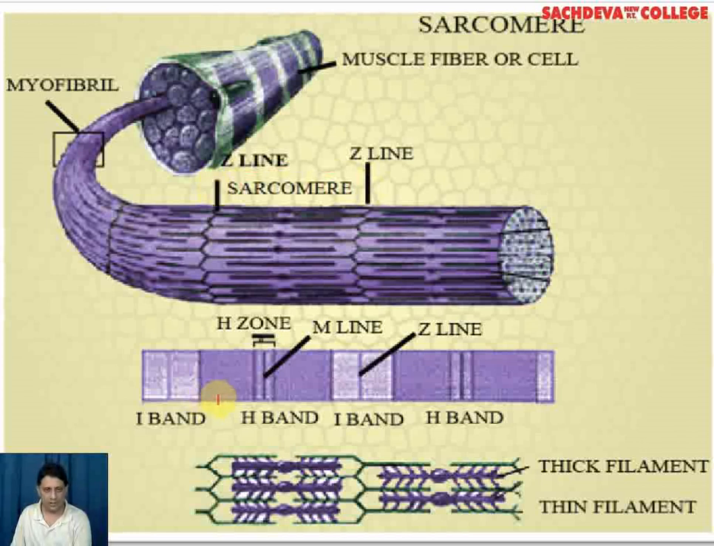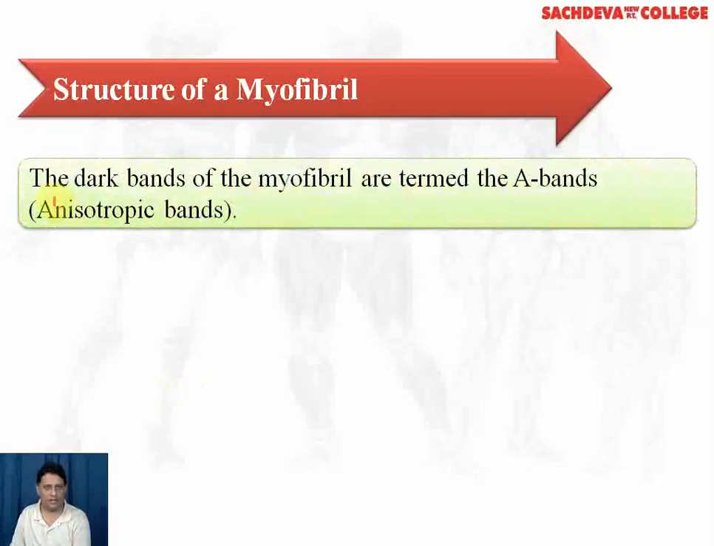Similarly, you can see in this diagram, this is the dark band. The area in between the dark band is the S zone or the H band. This is the light band, and in between the light bands we have a Z line. Similarly, this is the light band, and in between the light bands we have a Z line. So the distance between this Z line and this Z line is known as a sarcomere. It is the smallest unit of muscle contraction and relaxation. The dark band is also known as the A band or the anisotropic band. This is the structure in detail.